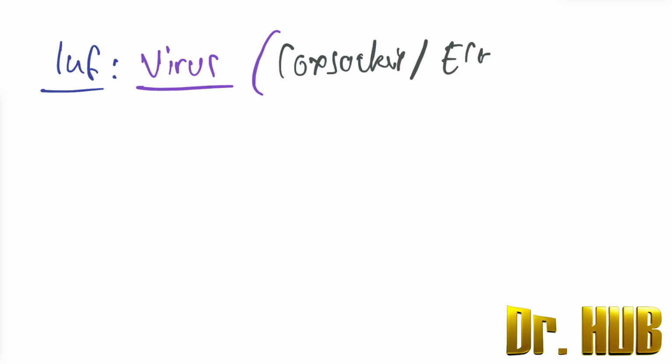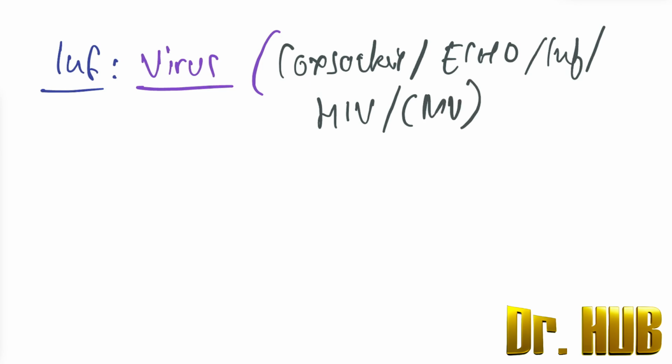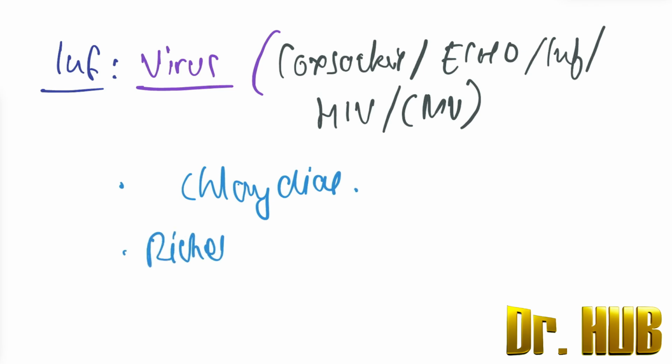Next, there is also ECHO, and then the influenza virus, then comes HIV as well as CMV, that is the cytomegalovirus. The other infections are the chlamydial infections. So there is chlamydia. Next is rickettsia.